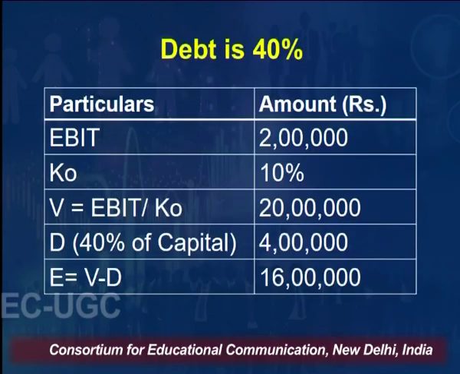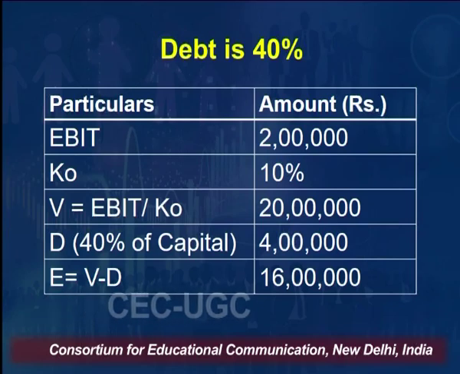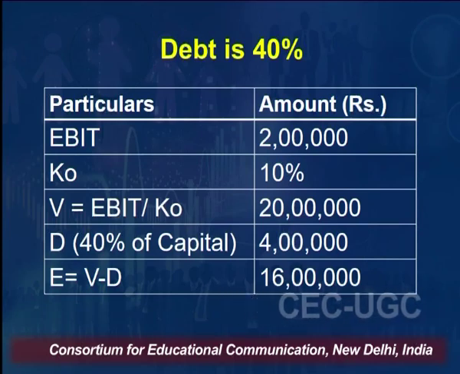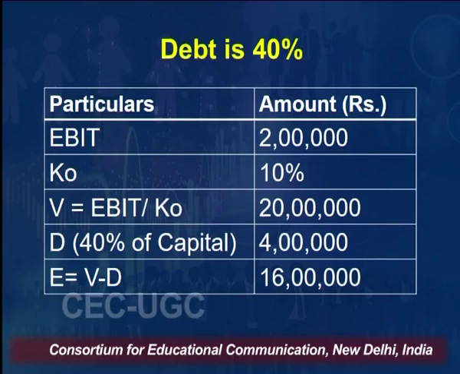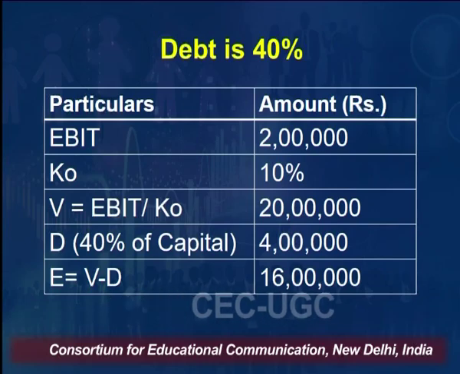Then we have our second case where our debt is 40%. Earlier our debt was 30%, that is 3 lakh. Now our debt is 40%, that is 4 lakh. EBIT is the same, 2 lakh, and overall cost of capital is 10%. Value of the firm is 20 lakh. Now the value of debt is 4 lakh. Value of equity is equal to 20 lakh minus 4 lakh, which is 16 lakh.